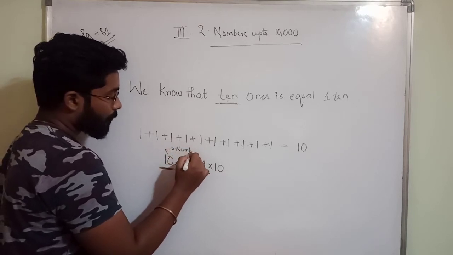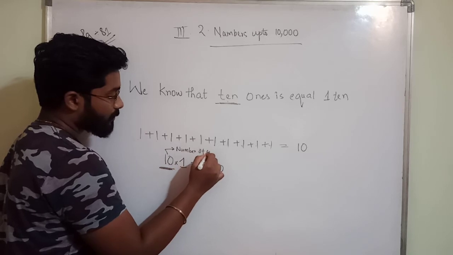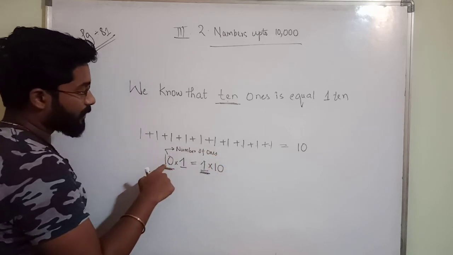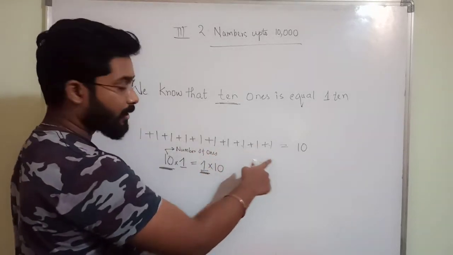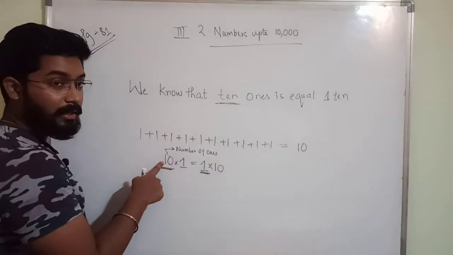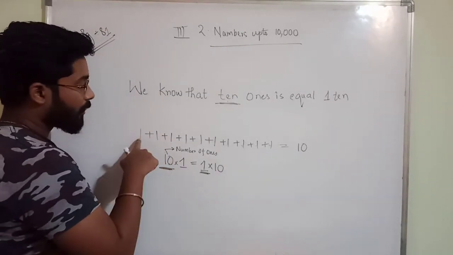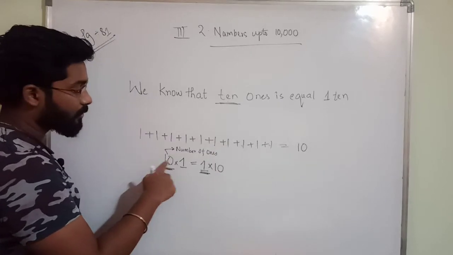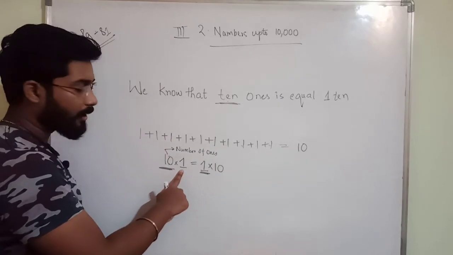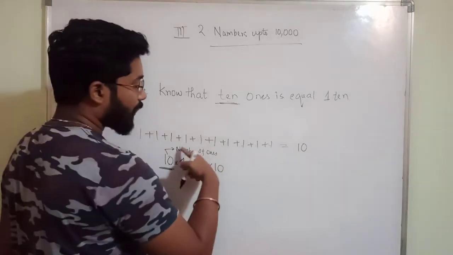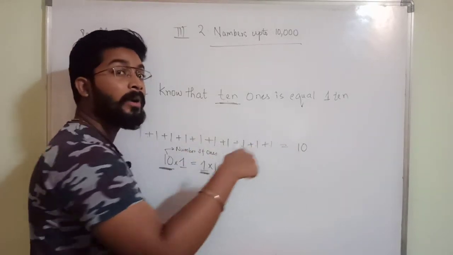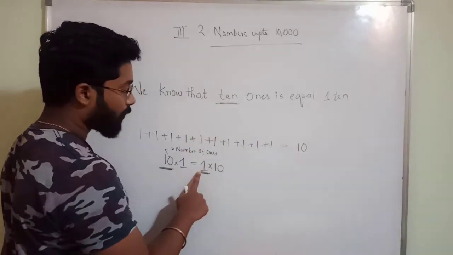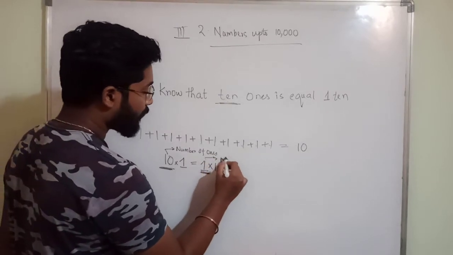Number of ones. Okay, 10 means here 10 ones are there, no? Number of ones, how many? 10. Into which number? Are these ones or twos? Ones. So number of ones into 1. After adding all this, what did you get? 10. How many number of tens did you get? Only 1 number of tens, no? So this is number of tens.